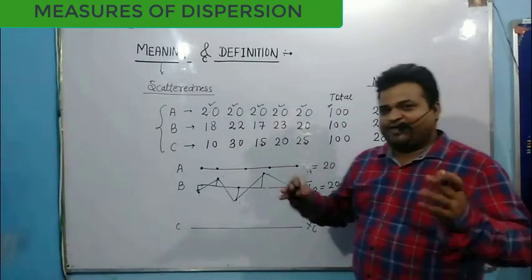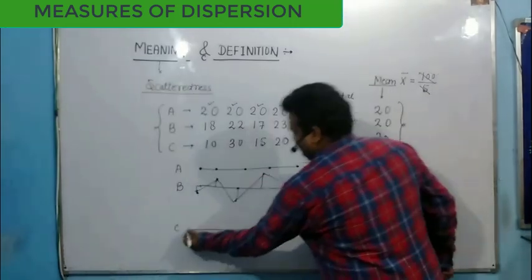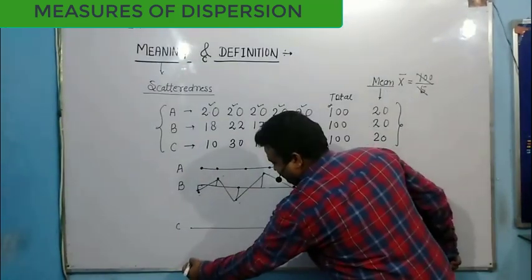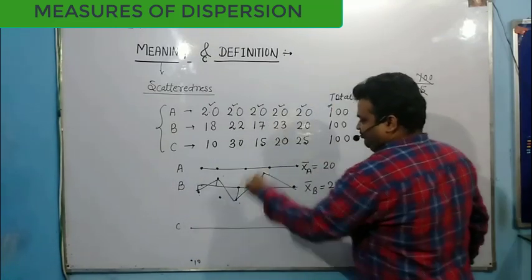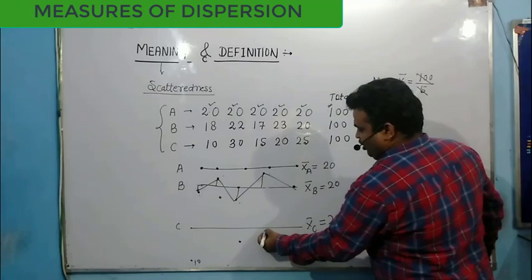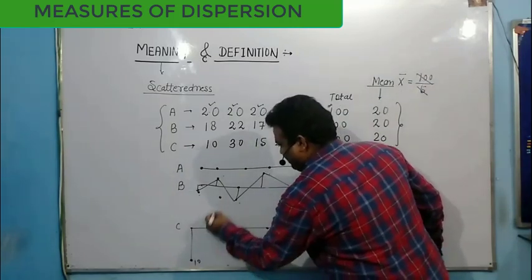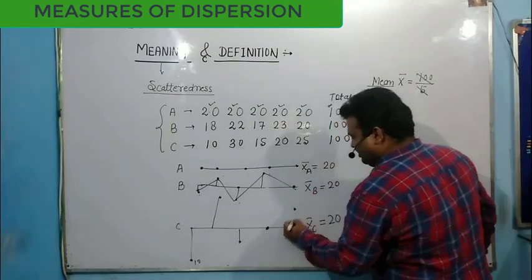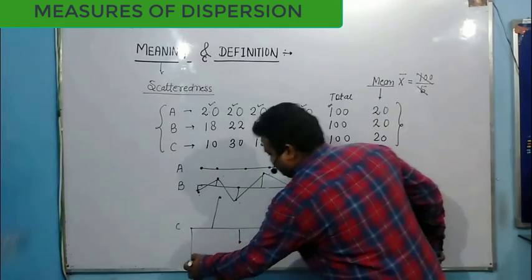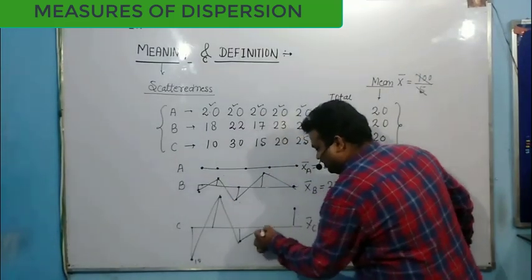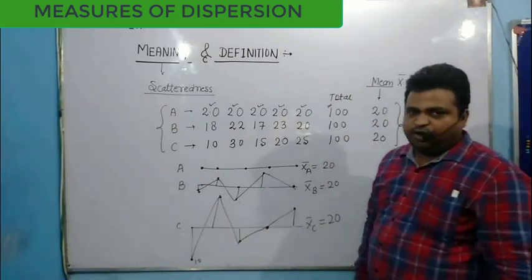For A, no variation, sir. For B, less variation. Look at C, 10. This is 20, 10 behind. This is my value 10. Now 30, 10 up. 15, 5 down. 20 on the track. 25, 5 up. Now in this case, if you look at the variation, the variation is high as compared to B. So my variation is too high. Variation is too large from the mean value.